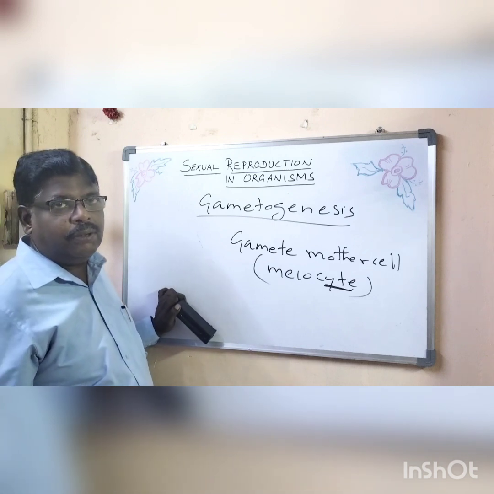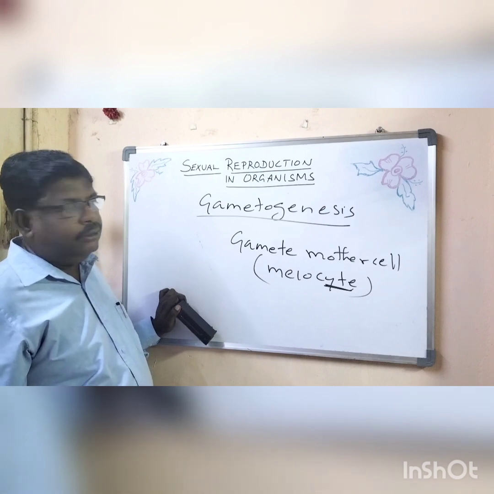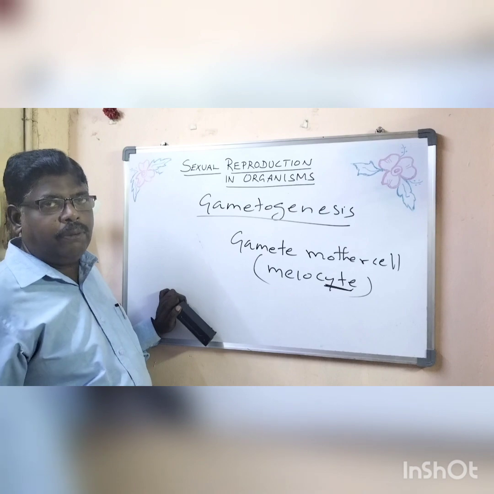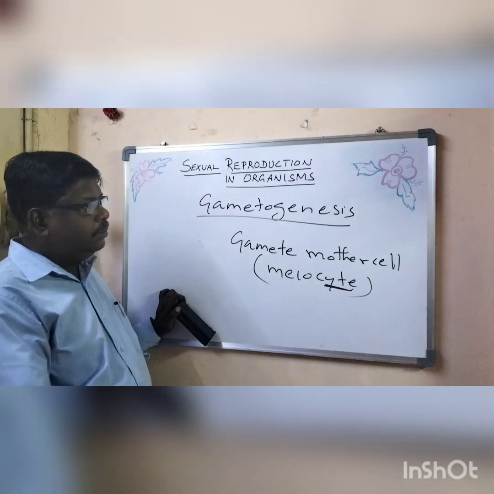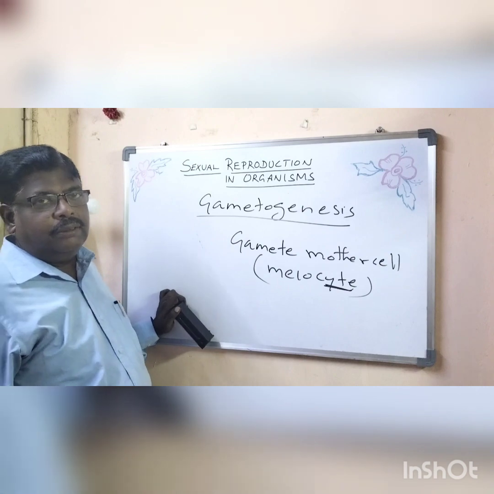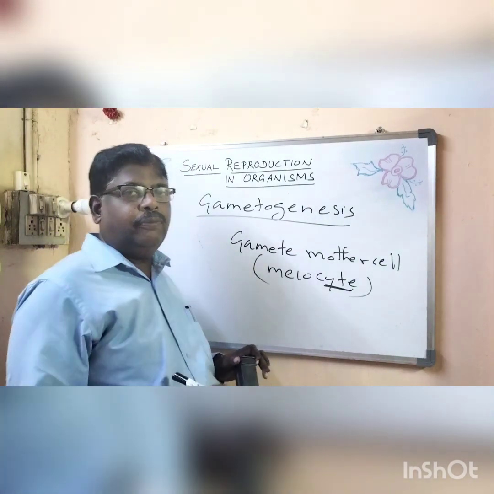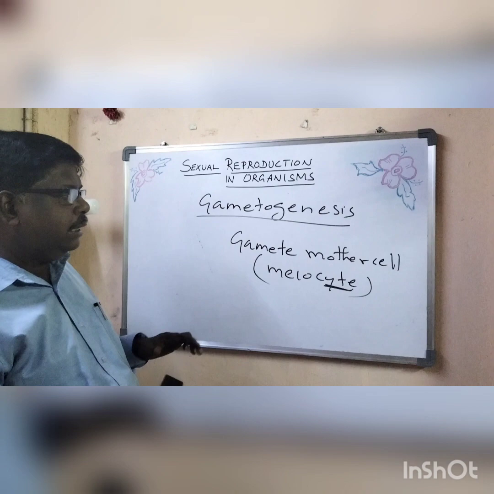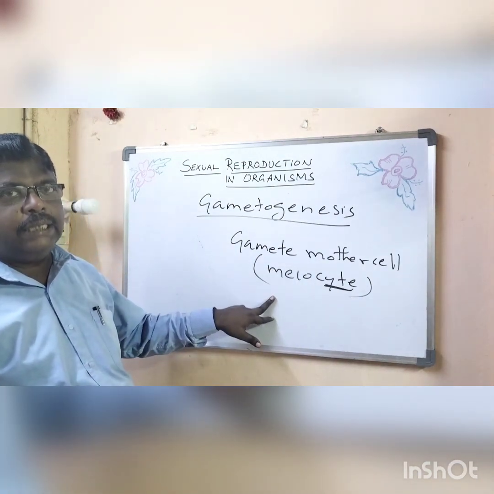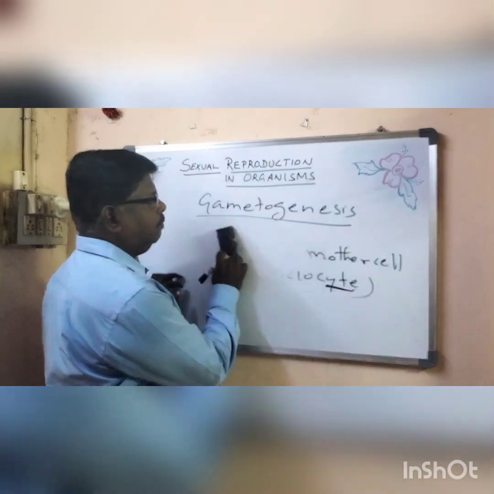Reduction division means the number of chromosomes becomes half. So gamete mother cell will undergo meiosis to produce haploid gametes, right? So that gamete mother cell is also called meiocyte. We are seeing all these names because it will be useful for answering one-word questions, right? Meiocyte means gamete mother cell, the cell that undergoes meiotic cell division.